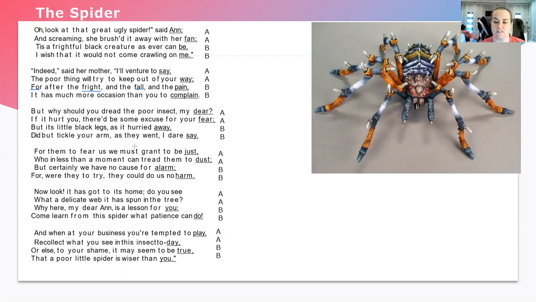Now let's look to see if there is a lesson in this poem. This one actually tells us there's a lesson to be learned. It's in the 5th stanza. Why, here, my dear Anne, is a lesson for you. Come learn from the spider what patience can do. That is the lesson. Learn from the spider what patience can do. That is the lesson that you learned in this poem. Now let's look at another poem.